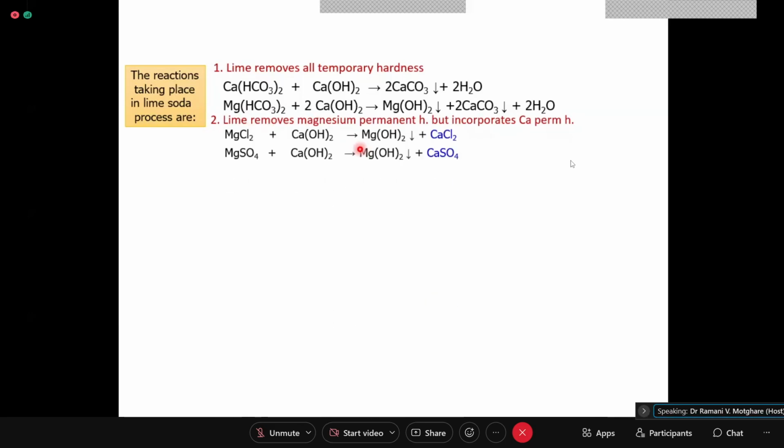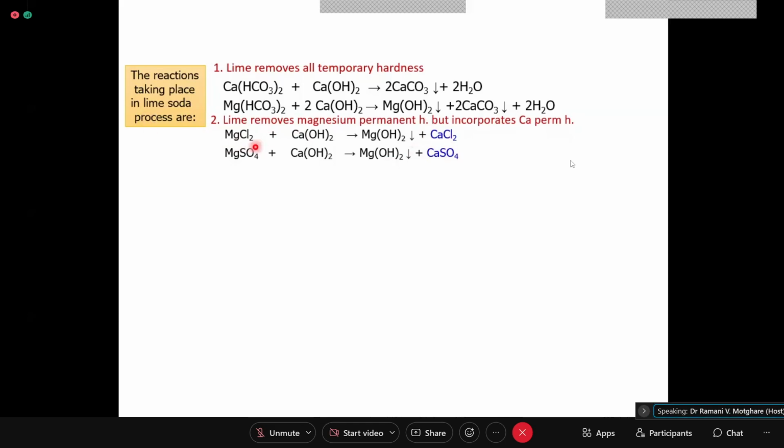Lime will remove all your magnesium permanent hardness. Now, magnesium permanent hardness is caused due to magnesium chloride and magnesium sulfate. So, magnesium chloride will react with lime, forming magnesium hydroxide sludge, and calcium chloride is formed. Now, because lime is calcium hydroxide, whenever you are adding lime, you are adding calcium hardness to it. So, this calcium remains in water as soluble part, but magnesium is removed. Okay, and this calcium is then removed finally by the soda.